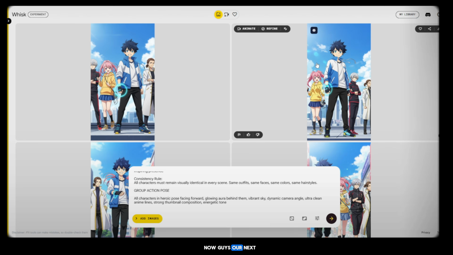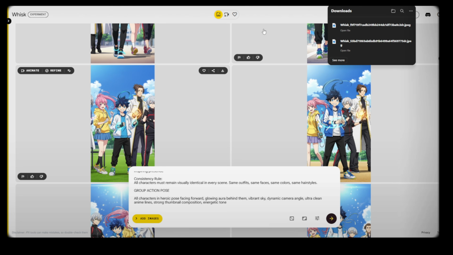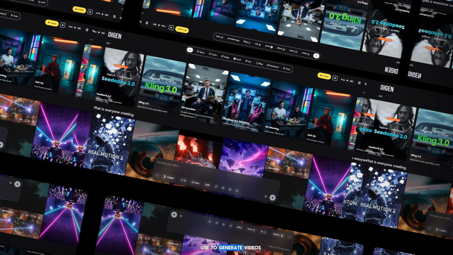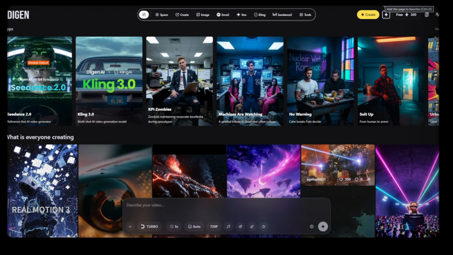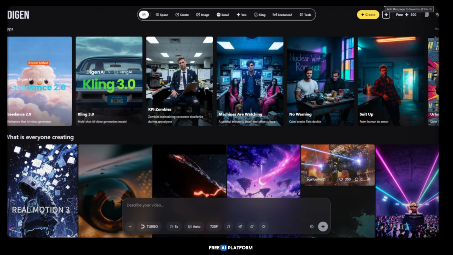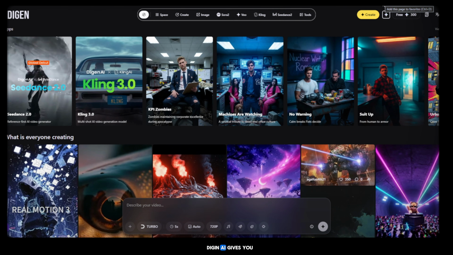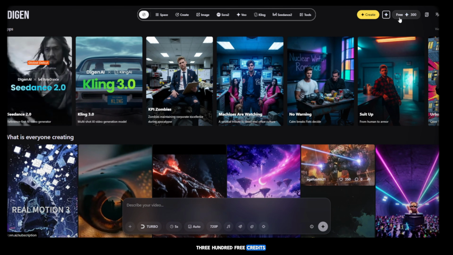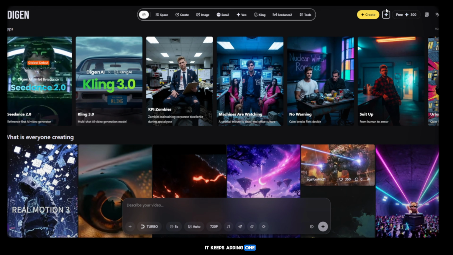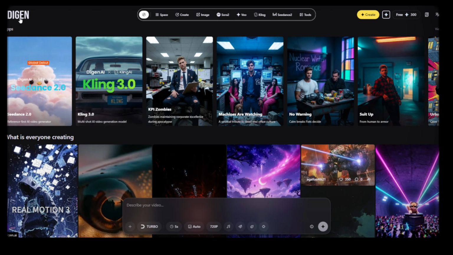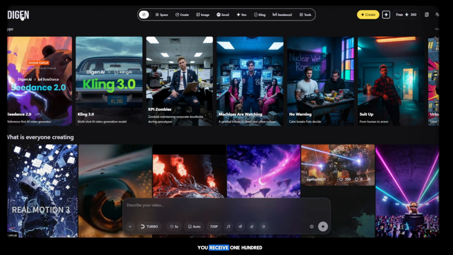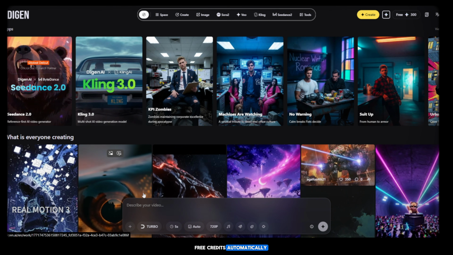Now guys, our next step is video generation. Today, we are going to use 2 free AI video generators. So make sure you do not skip this part of the video. The tool we will use to generate videos is called Digen AI. Digen AI is a free AI platform. When you log in for the first time, Digen AI gives you 300 free credits. And on top of that, it keeps adding 100 plus free credits daily. So every single day, you receive 100 free credits automatically.